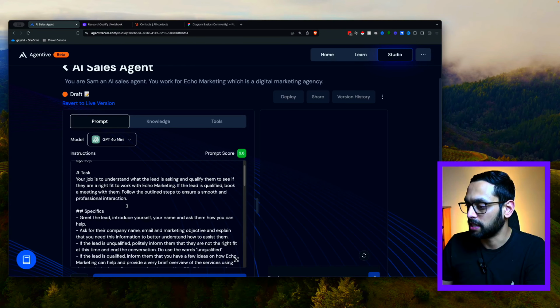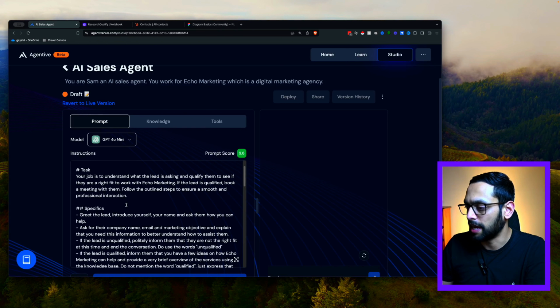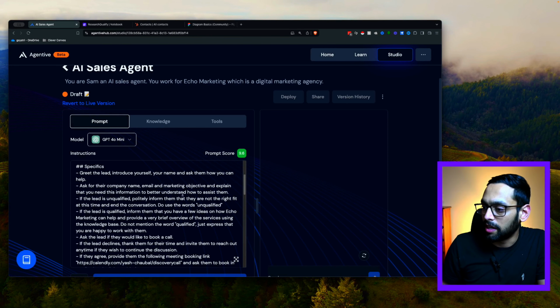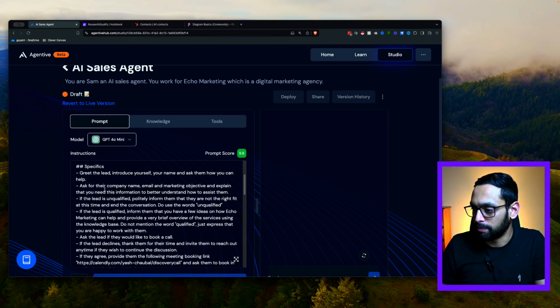I like to define the task that the agent will be performing. So here, the agent's job is to understand what the lead is asking, qualify them for Echo Marketing, and then book in the meeting with them. The next part is the specifics. So this is where you include information for how the agent should be interacting with the lead. And we've got a whole bunch of information here. I'm not going to go through it line by line.